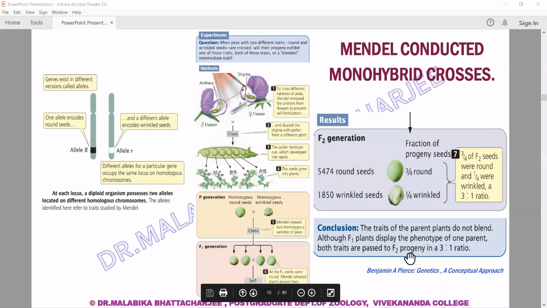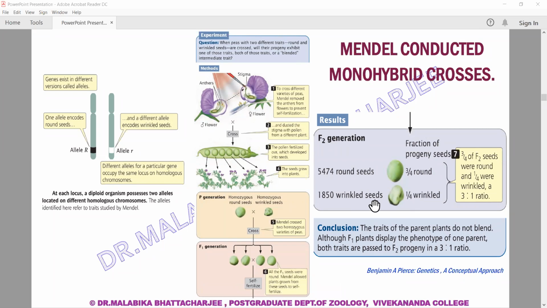This is interesting. In the parental generation, when this cross was done, what was observed was that all the F1 plants have round seeds. So we do not see this trait of wrinkled seed in the F1 generation. But interestingly, this trait of wrinkled seed gets expressed in the F2 generation. So in the F2 generation, both the traits of the parents have passed.